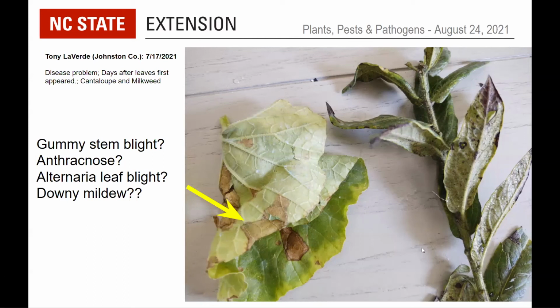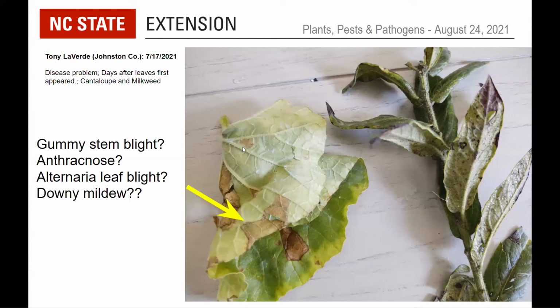Now, I can't see close enough to tell. So this kind of falls under some of the things, diseases, and that I would either require very close images to identify what those things are, or a physical sample to take a look. And there may be multiple things going on, but it looks almost like spider mites, or probably like spider mites. But again, with just the one image, I can't confirm that.